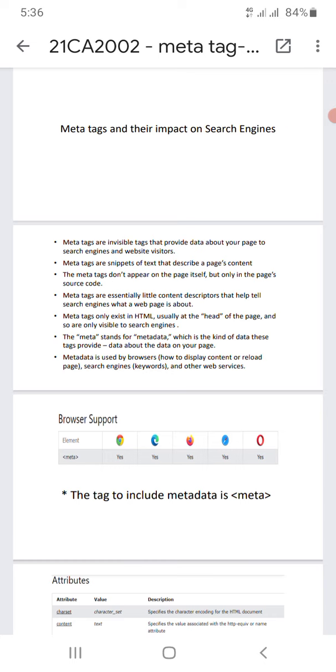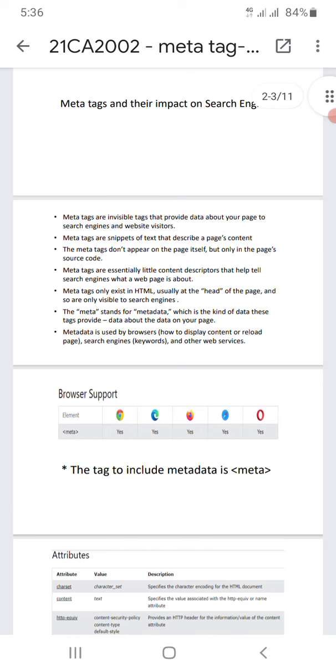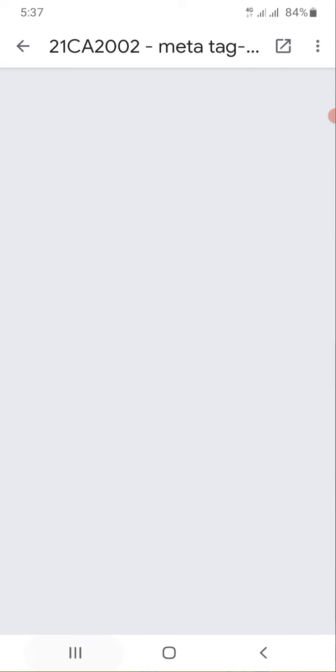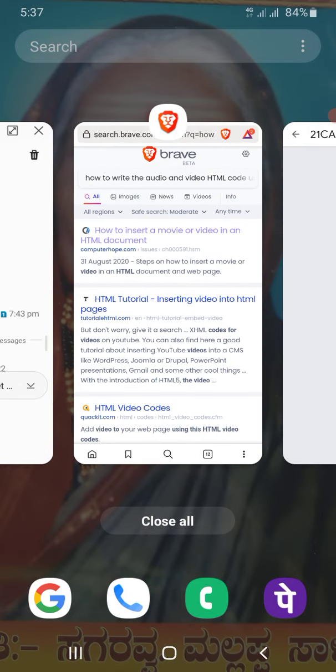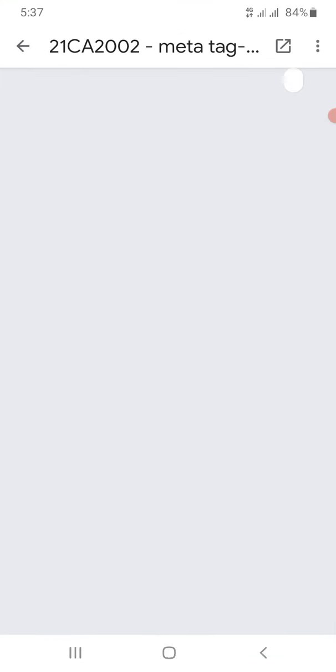the meta tags usually tell about the pages, what is in that page. The meta tag stands for metadata, which means a kind of data. The tags provide the data about the data on your pages. This means the data which is there in these pages is understood by the browser through the meta tag, and only then do we get that result. So I hope you understand now.